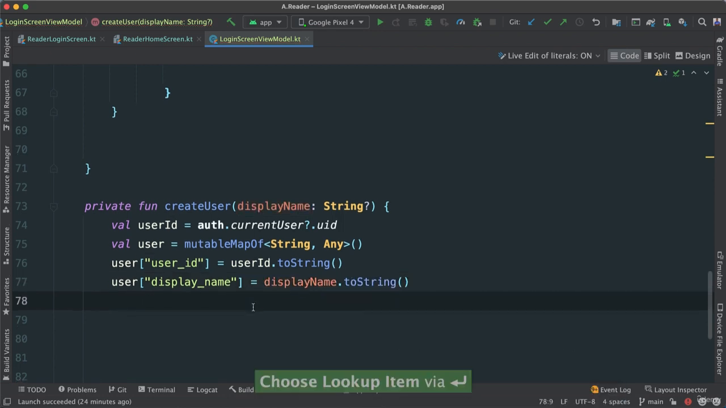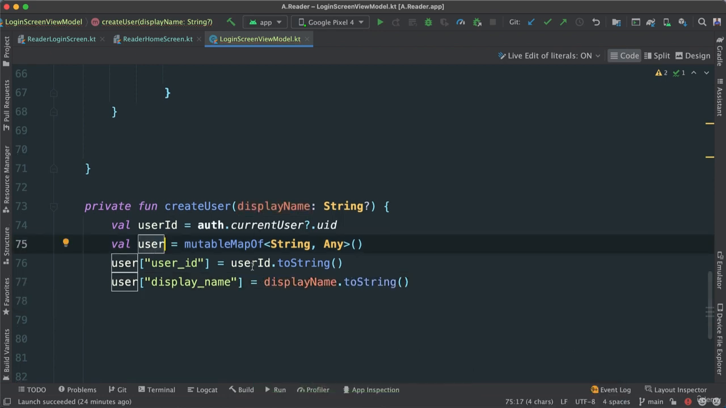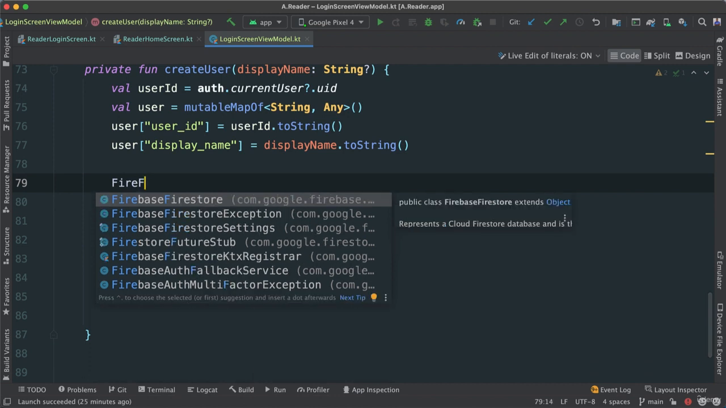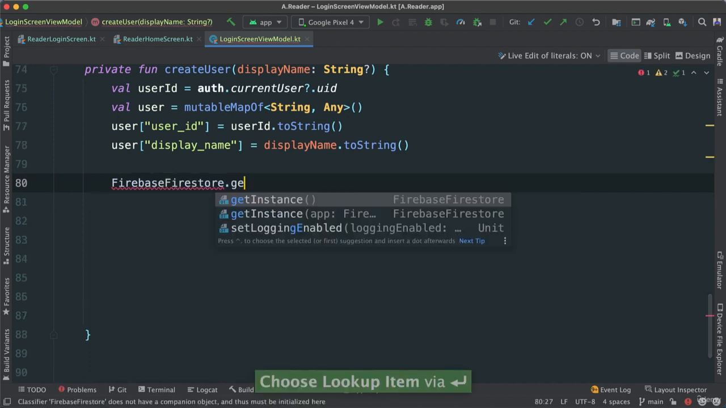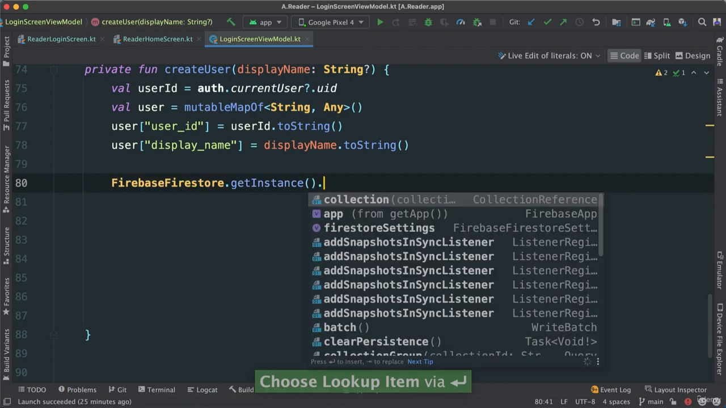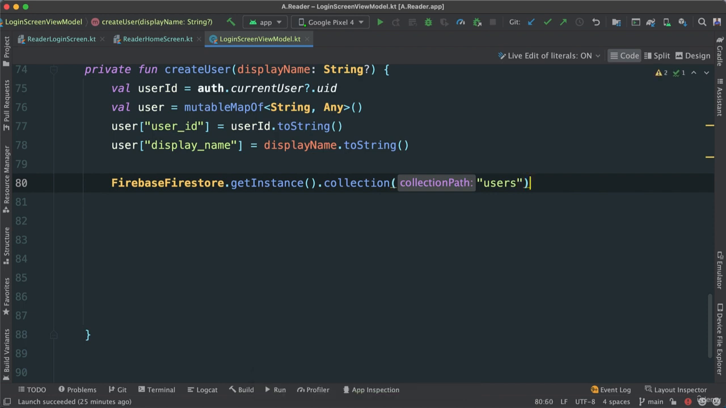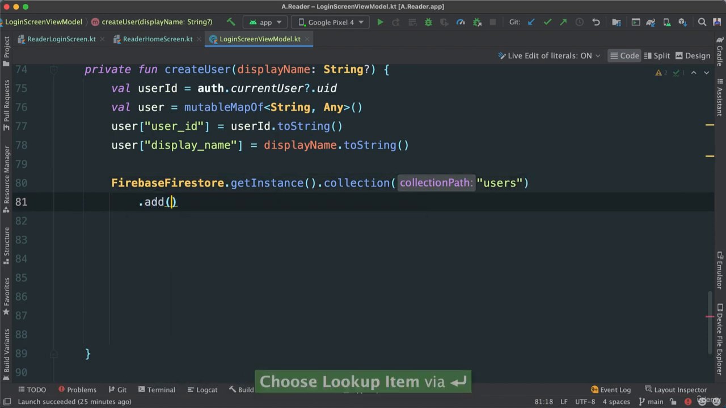All right, so now we have our user, which is going to be a map, which is the type that is needed for Firebase. So now it's easy for me to do the following. I'm going to say Firebase, instance of Firebase Firestore. That's what we need, by the way. I'm going to say dot get instance like this, and create a collection, and the collection is going to be users. Then I'm going to say dot add, and in this case, I'm going to add our user.